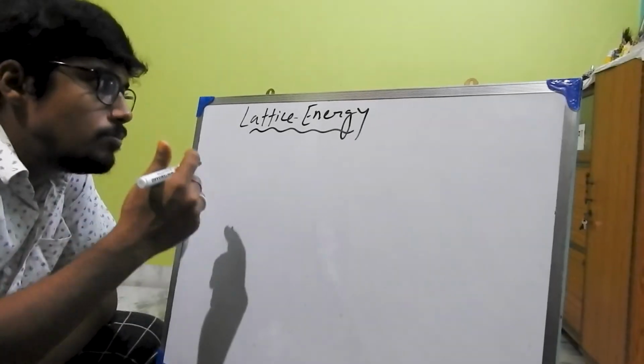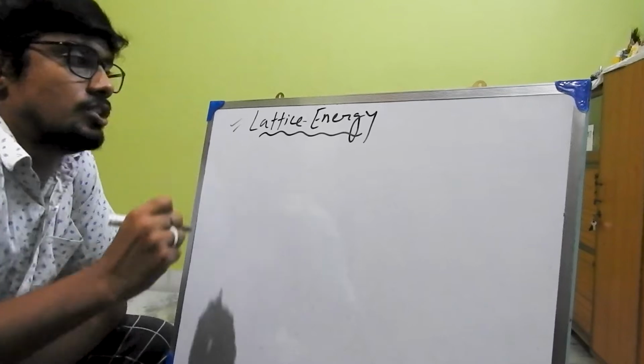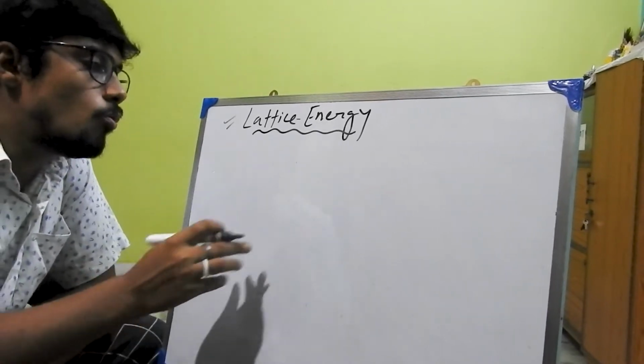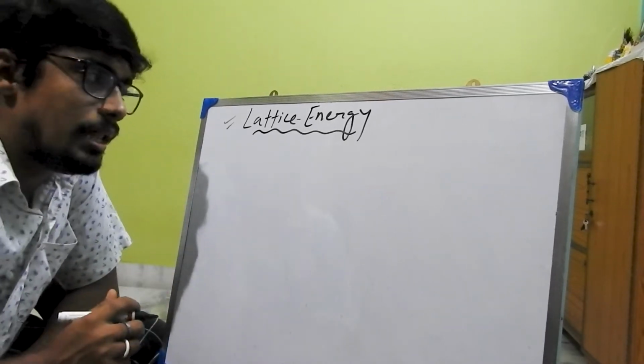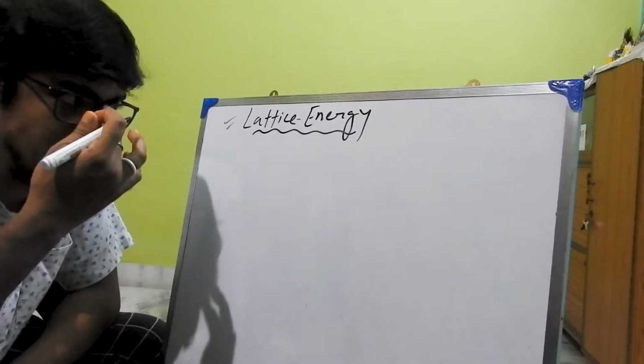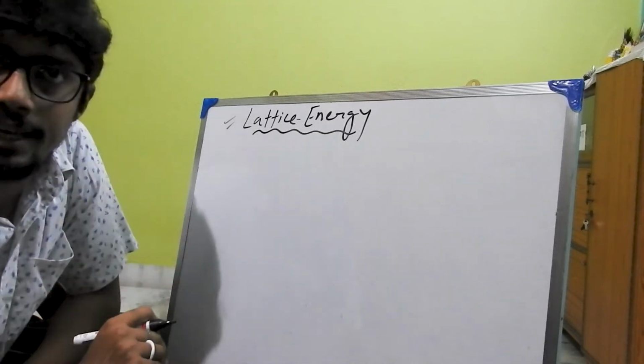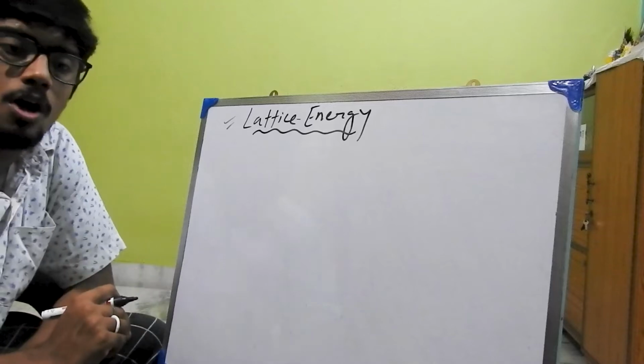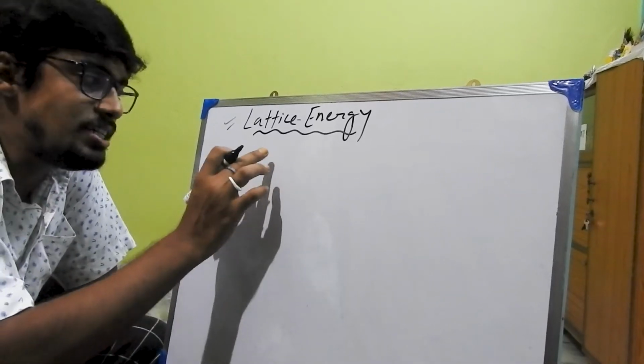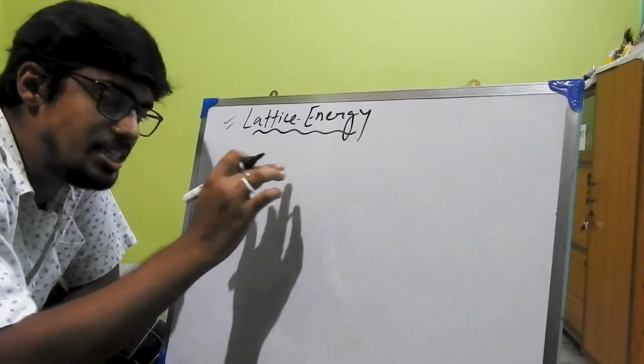An important term which is known as lattice energy. So what is lattice energy? Lattice energy is the energy released when one mole of ionic compound is formed from the gaseous cation and gaseous anion.